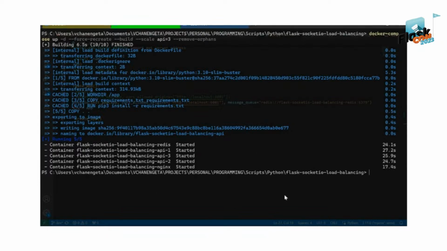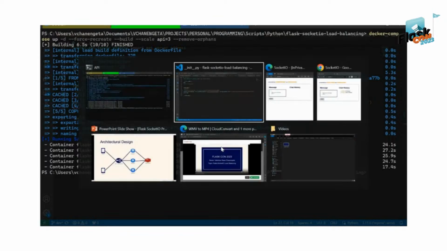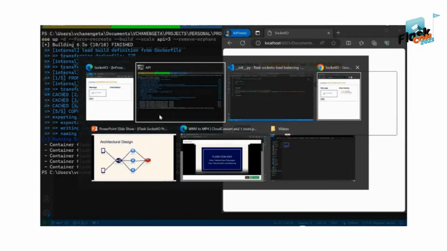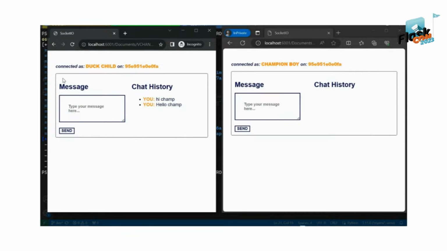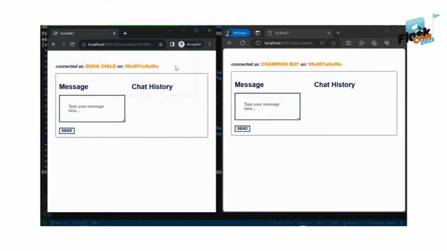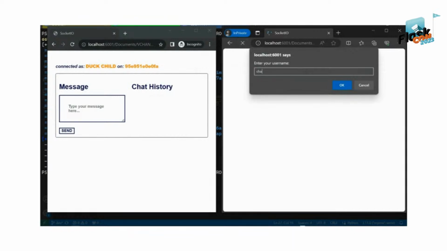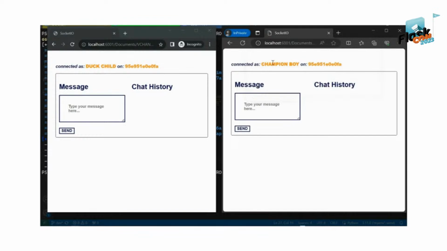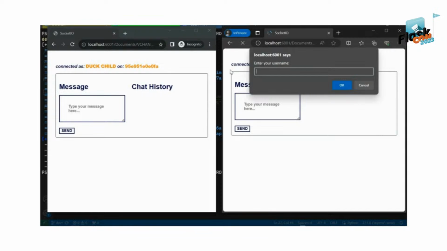Right. Now our server is up and running. So let's try to reconnect our clients again to the server. Okay, this is Dark Child connected to this. Okay, let's see Champion connected to the same server again. Okay, let's retry again.